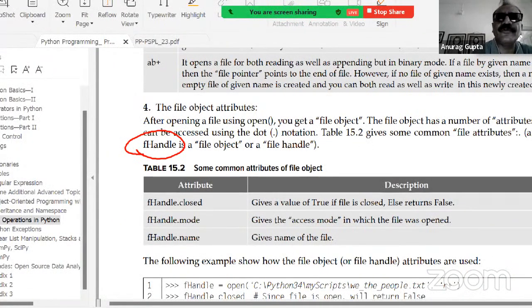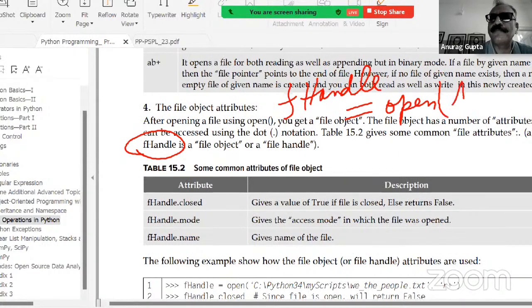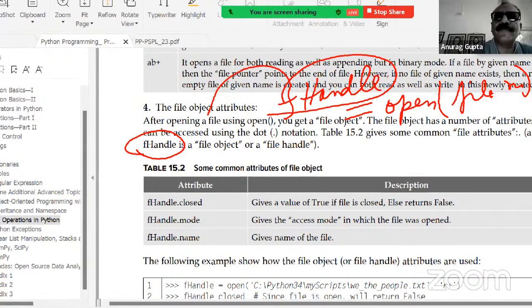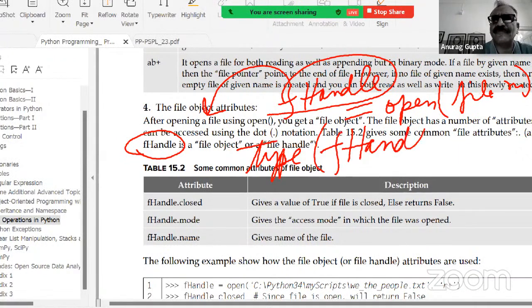So if I use f handle equal to open file name, then this is the file object or the file handle. I like to call it handle, you probably like to call it object. So if this handle is an object, as I showed you, if you do type of this f handle, you can call it whatever you want. I have called it f handle in my book.